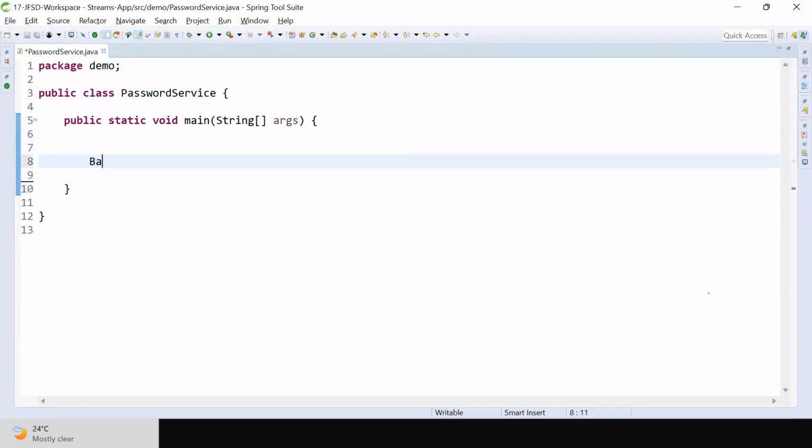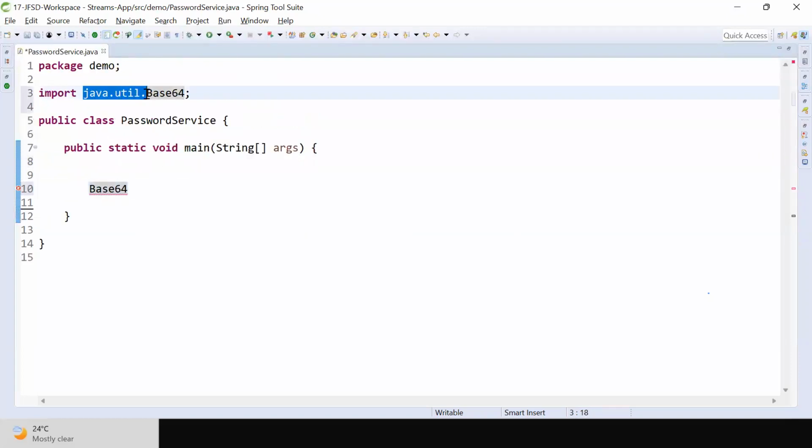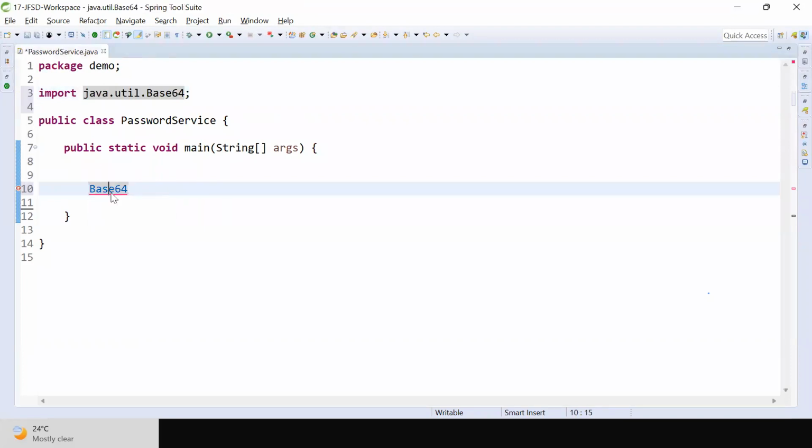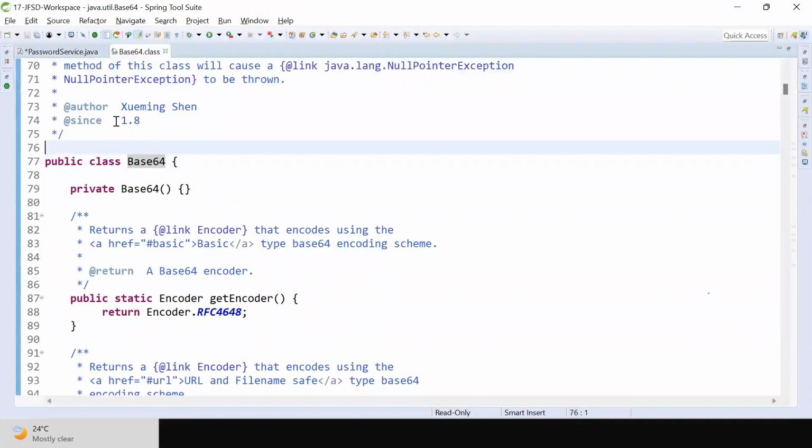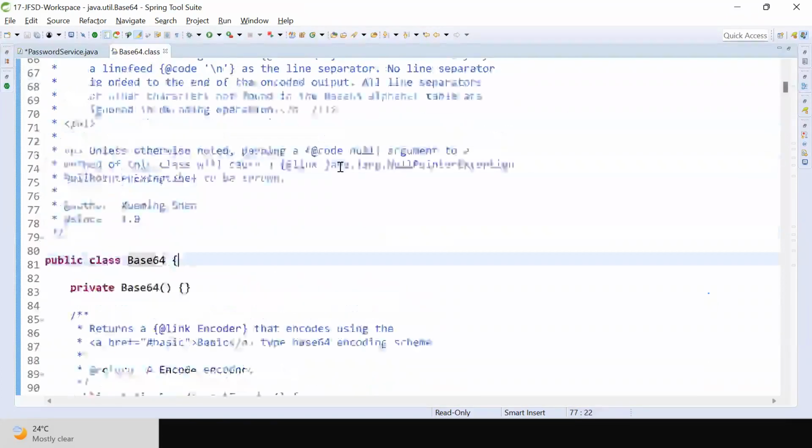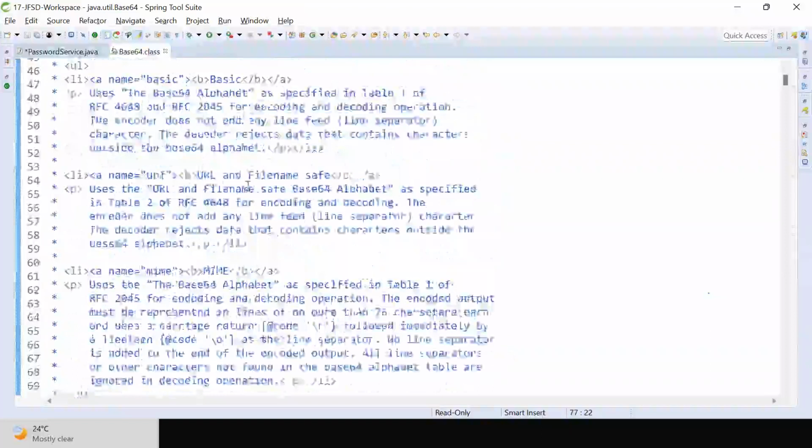In this main method, I'm going to use the predefined class called Base64, which is available from 1.8.